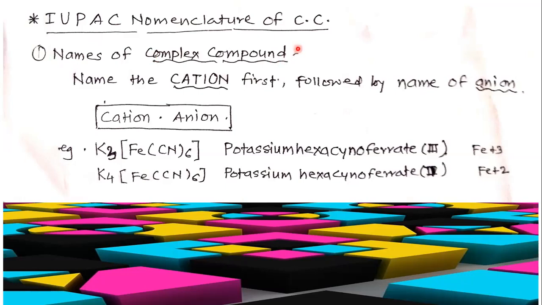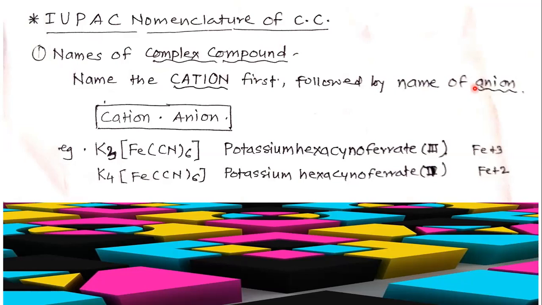A complex compound means one which contains a counter ion as well as a coordination sphere. The name of the cation is mentioned first, followed by the name of the anion.